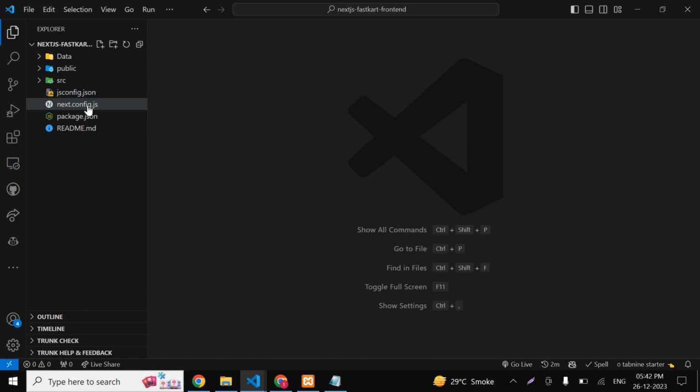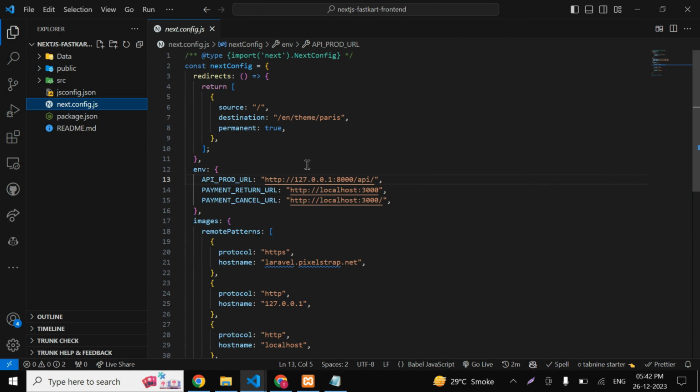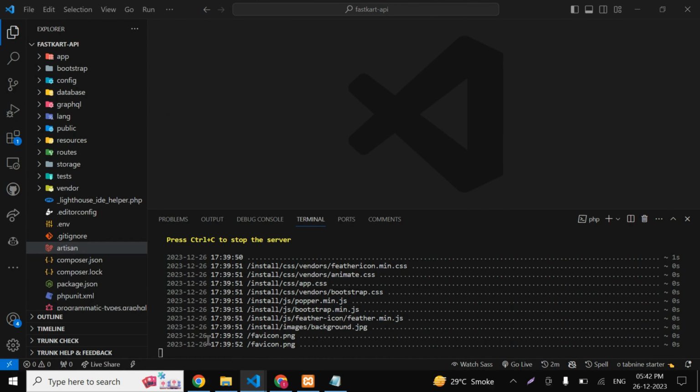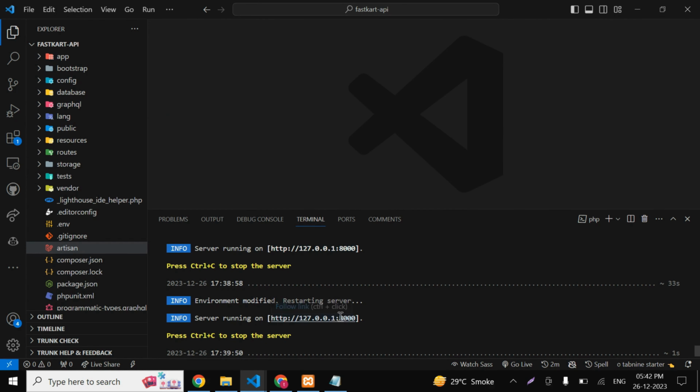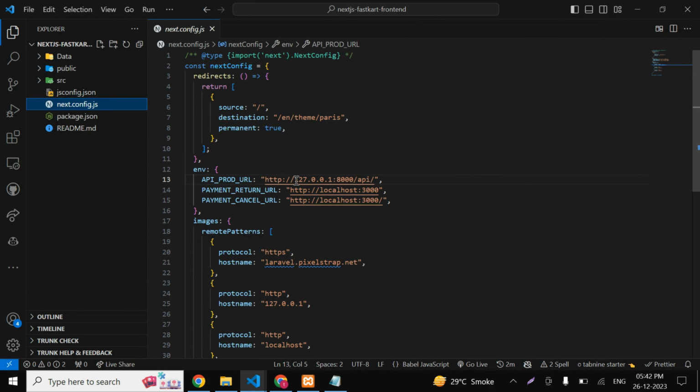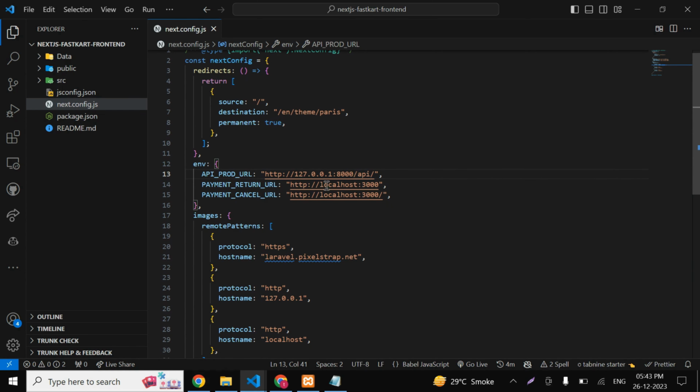Now, open the next.config.js file in your code editor and adjust the API product URL based on the reference image. In the URL section, make sure that you're using the URL which was generated in the Laravel API project. Don't forget to type in the /API. Most importantly, please make sure that the port on which you are running the Next.js frontend project is the same as given in the payment return URL and the payment cancel URL.